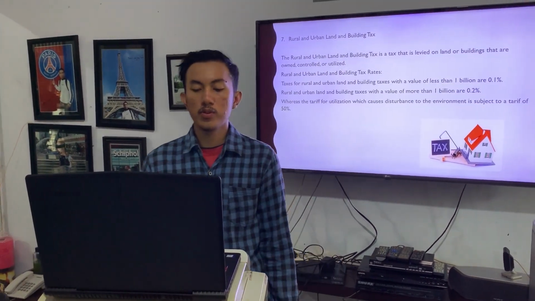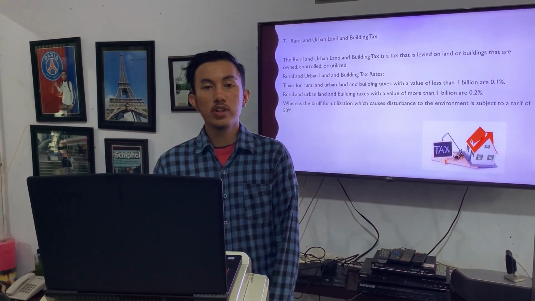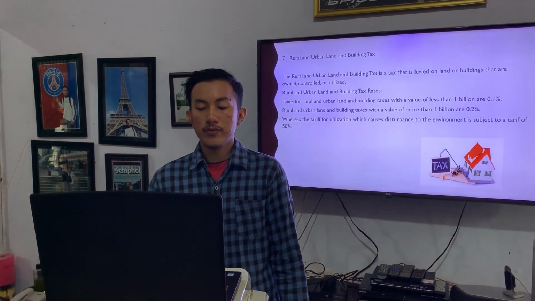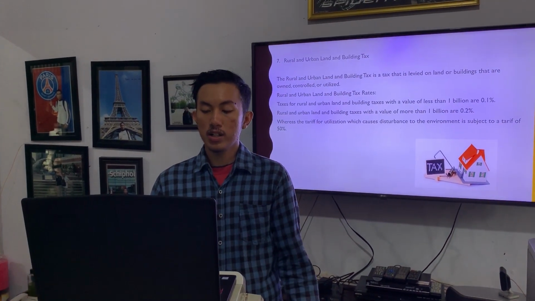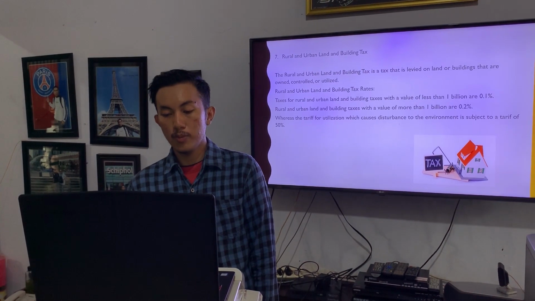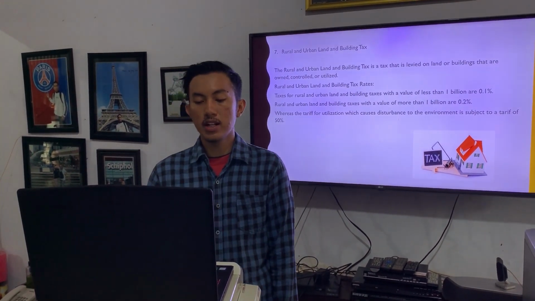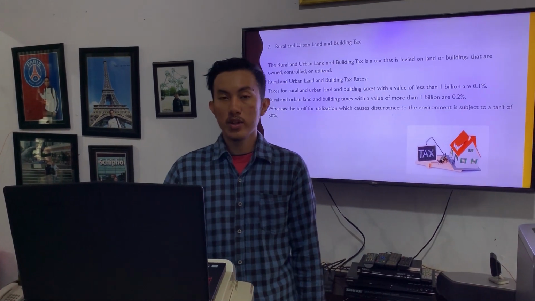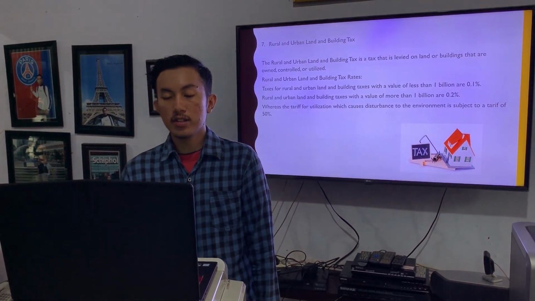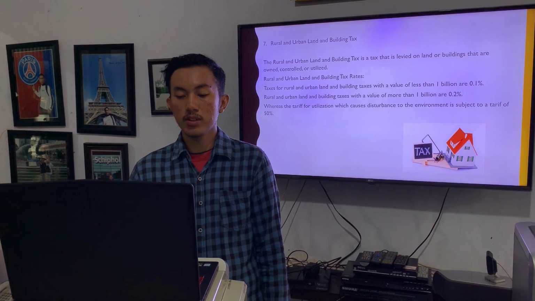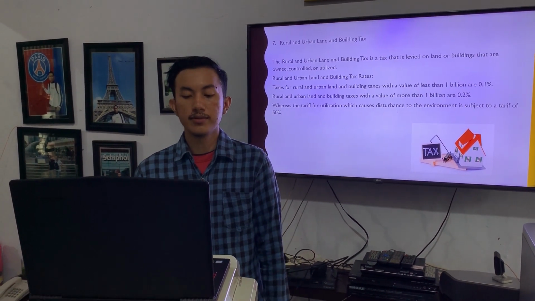And number 2, rural and urban land and building tax with a value of more than 1 billion is 0.2%. Whereas the tariff for land which causes disturbance to the environment is subject to a tariff of 50%.